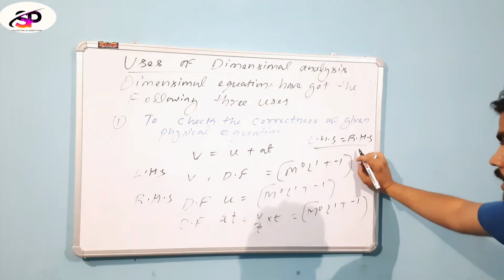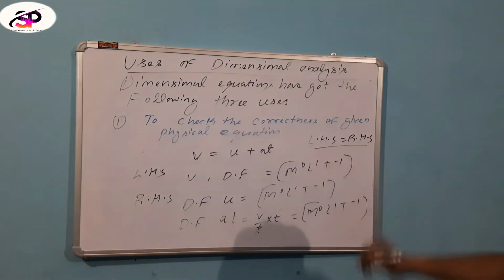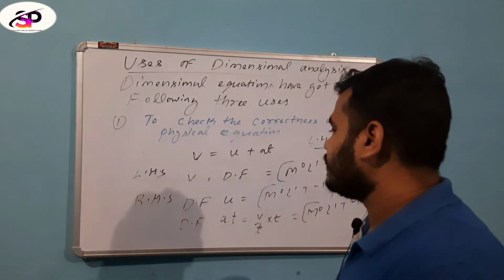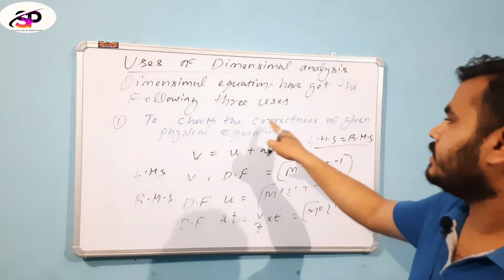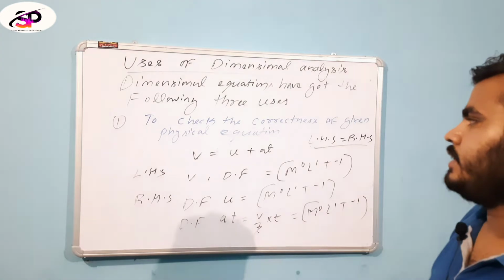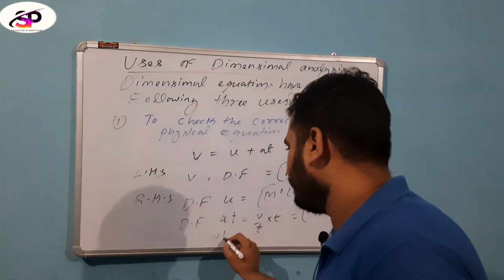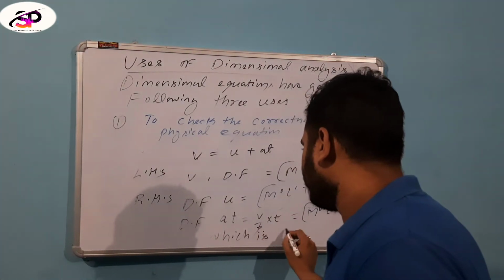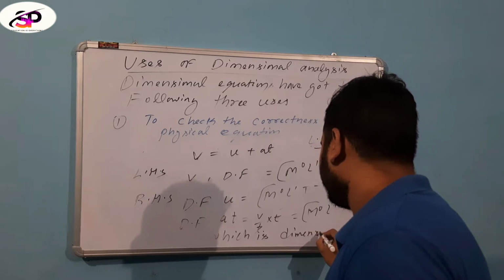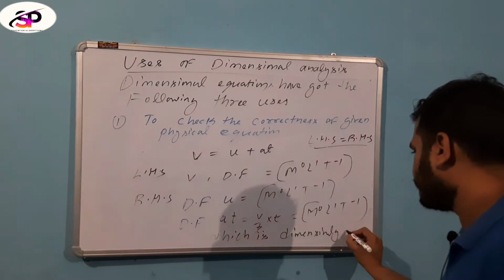The dimension formula of each and every term of the given physical equation is the same, LHS equals RHS. So this equation is dimensionally correct.